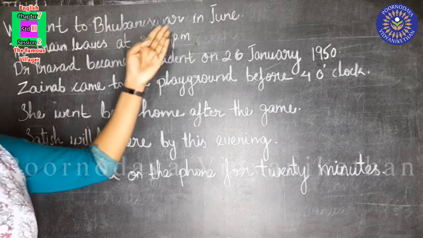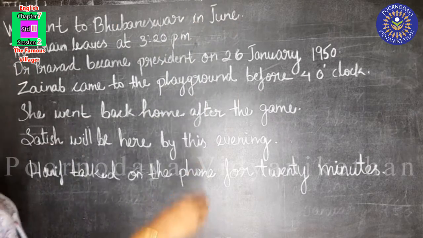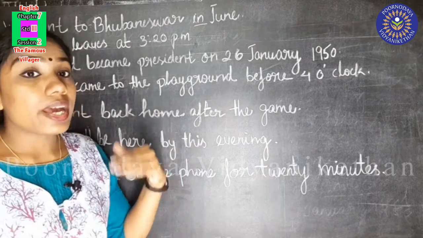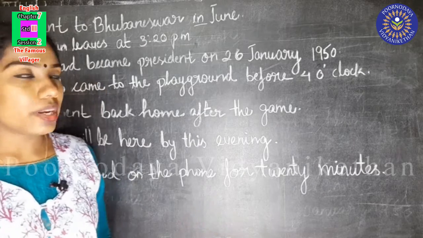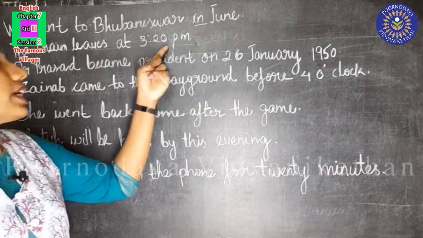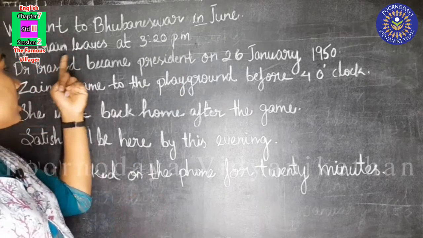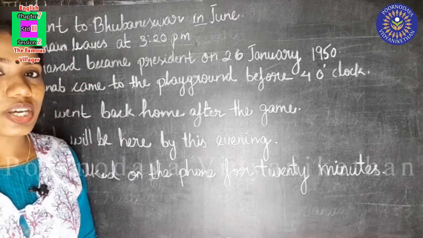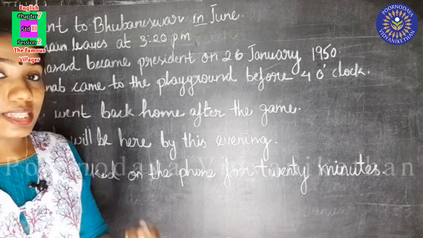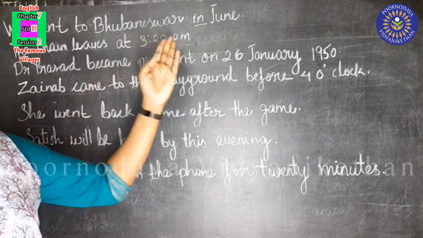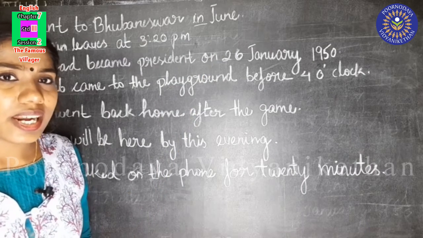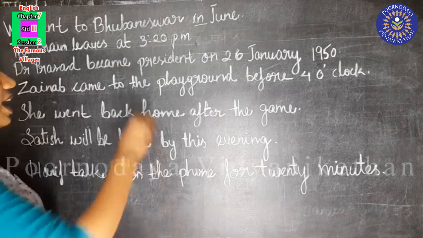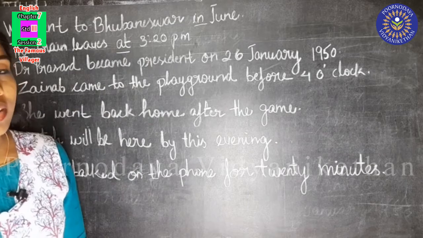We went to Bhubaneswar in June. Here, in is the preposition. In is the word that tells us when we went to Bhubaneswar. The train leaves at 3:20 p.m. Here, at is the preposition. At is the word that says when does the train leave. When does the train leave? The train leaves at 3:20 p.m. Here, at is the preposition of time.